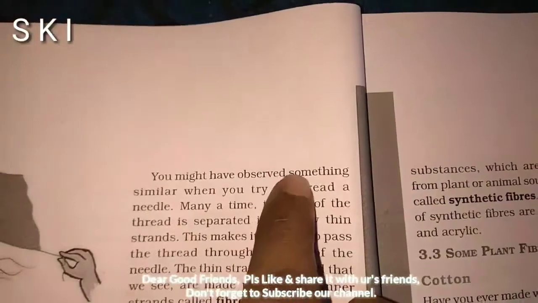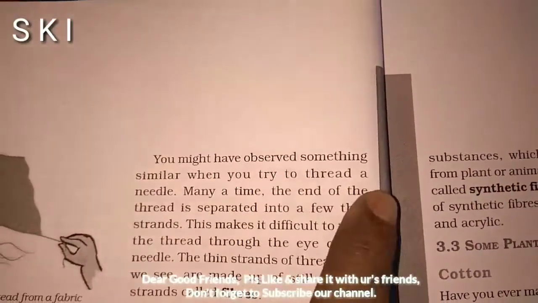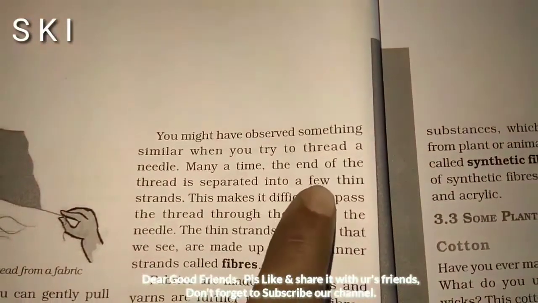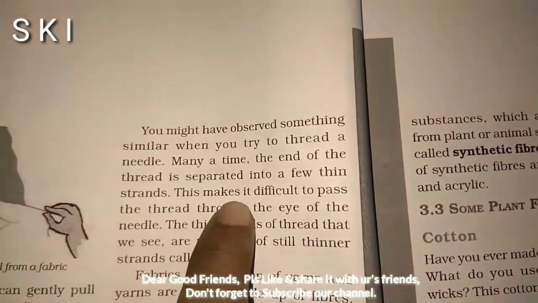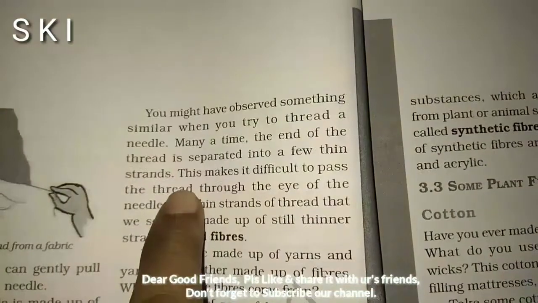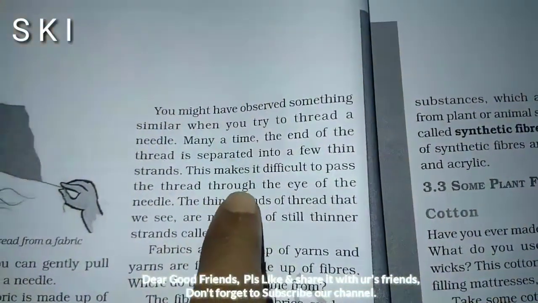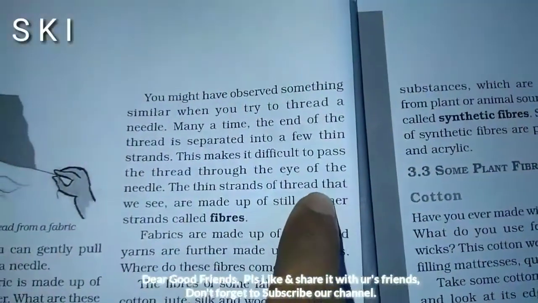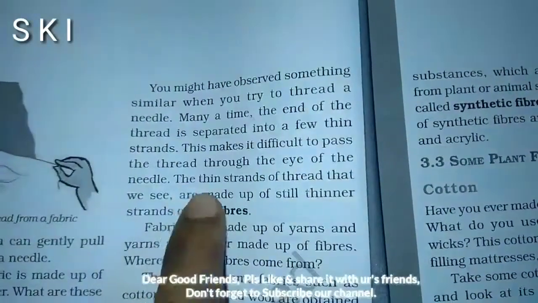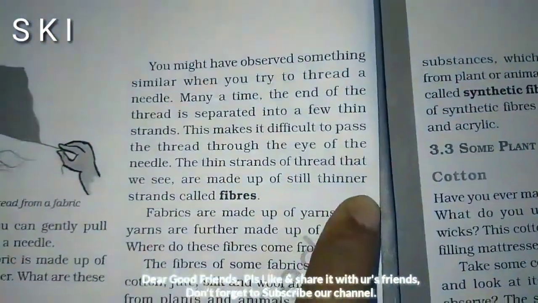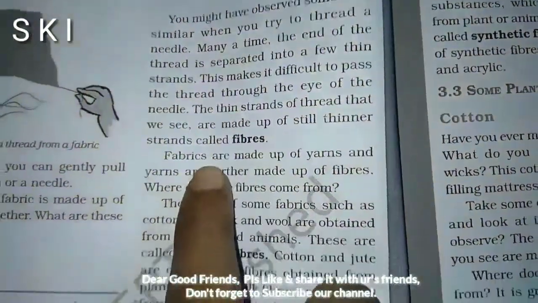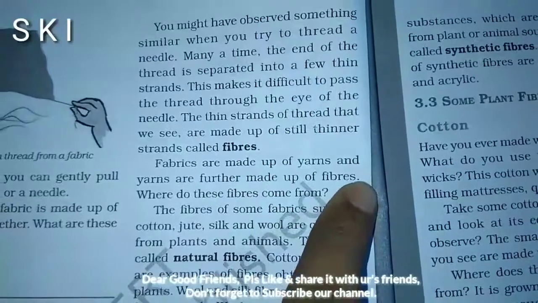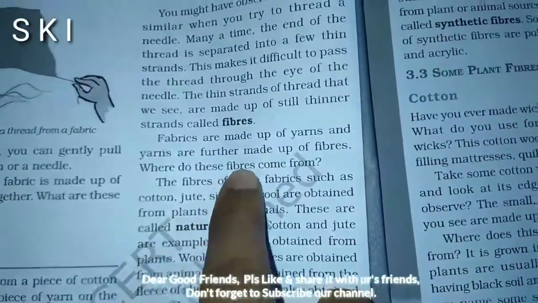You might have observed something similar when you try to thread a needle. Many times, the end of the thread is split into a few thin strands. This makes it difficult to pass the thread through the eye of the needle. The thin strands of thread that we see are made up of still thinner strands called fibers. Yarns are made of fibers. Where do these fibers come from?